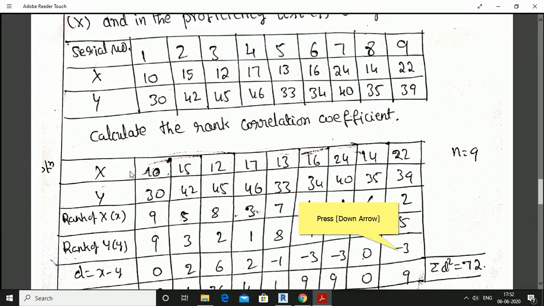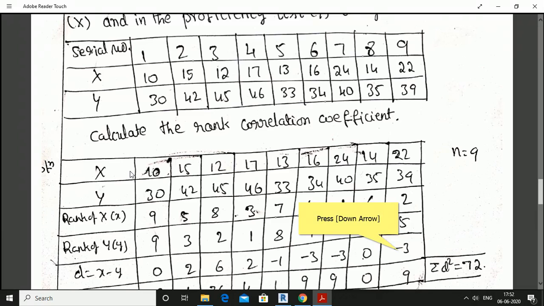Okay. And similarly, for the proficiency test, the highest scored by a candidate is 46. For the candidate who scored 46, assign rank 1. The same candidate secured the 3rd rank in the recruit test, but in the proficiency test, he secured the 1st rank.